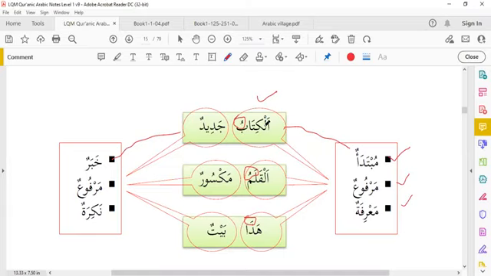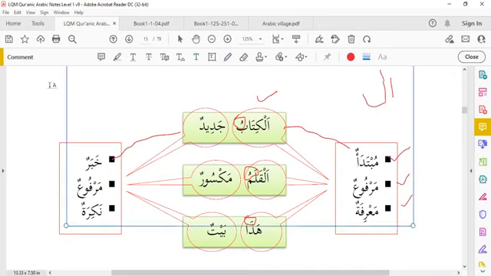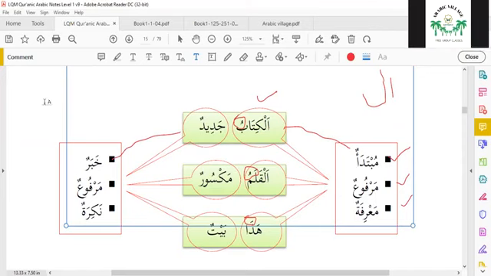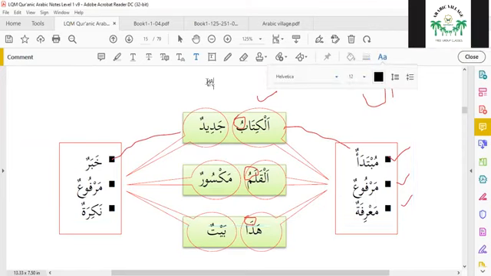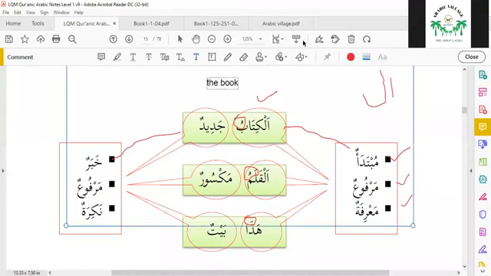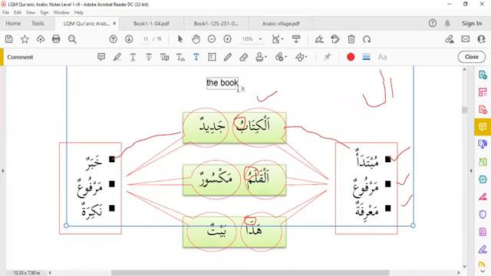We have learned in the last lesson, al we use to make the noun definite. Al is a sign of definite in Arabic. Al means the. So it means the book. And this is a sign of definite.